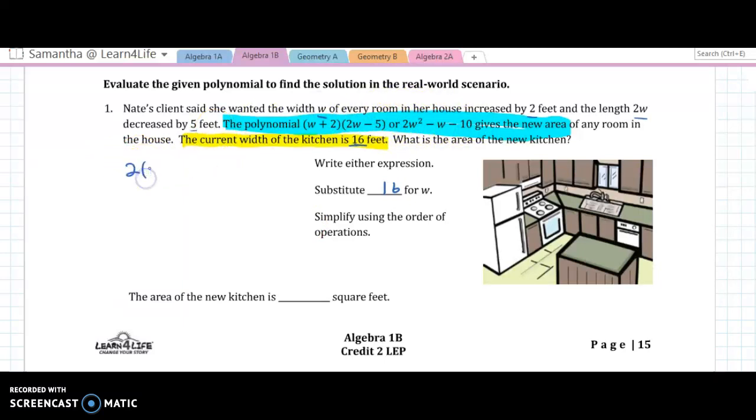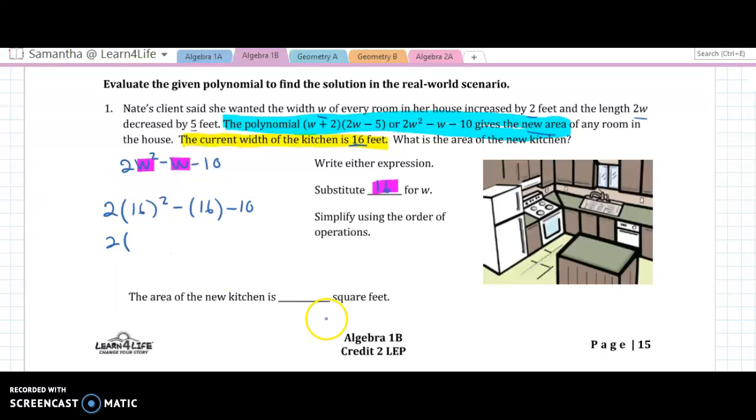So 2 times W squared minus W, I'll rewrite it. 2 times w squared, and w represents the current width of any room. And whenever we plug it in, it's going to give us what the new area of any room is after they make these modifications. So we get 2 times 16, right? We're plugging in 16 for w. 2 times 16 squared minus 16 minus 10.